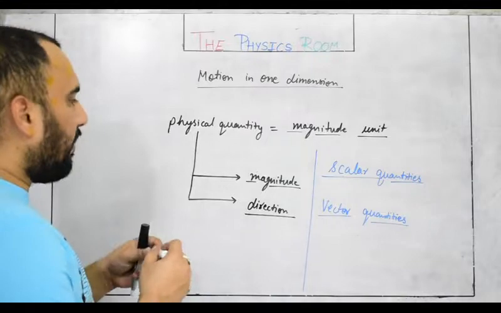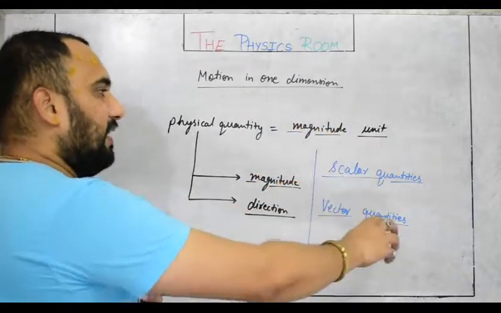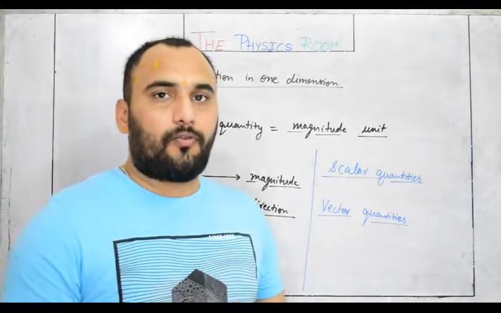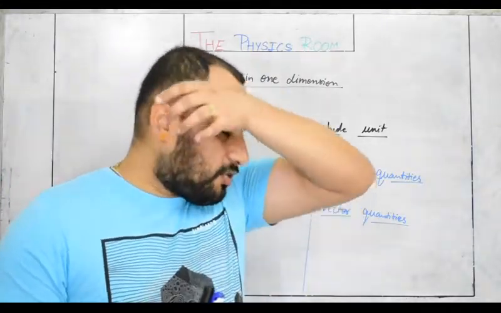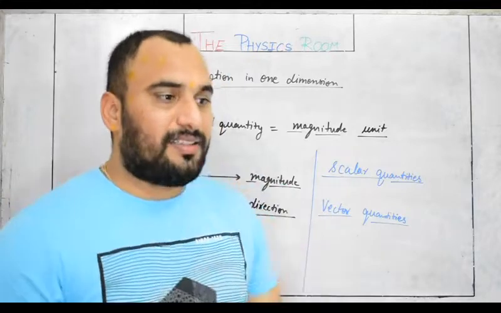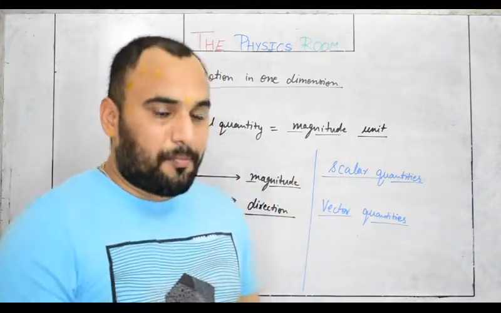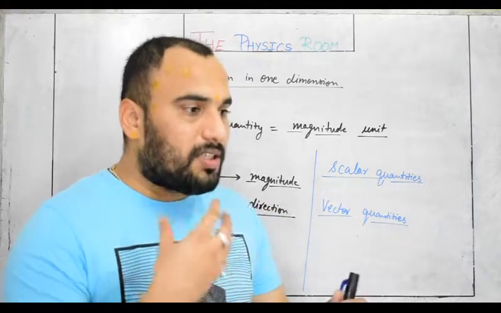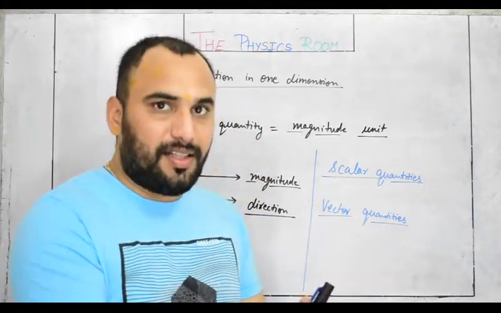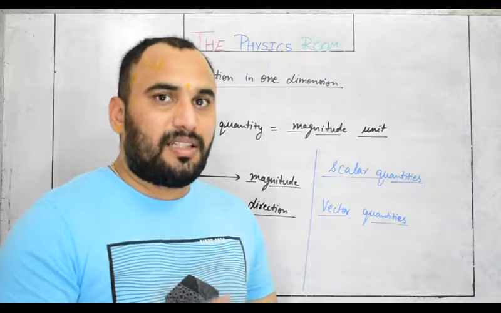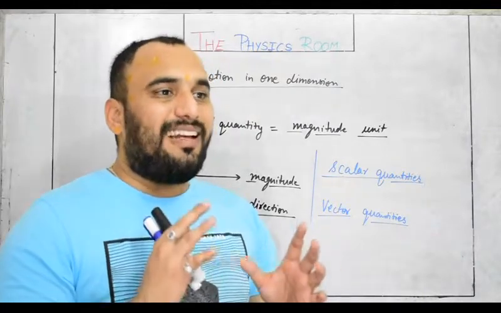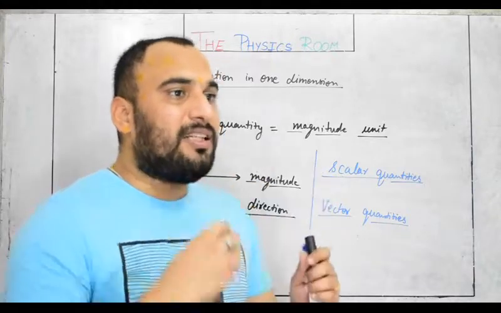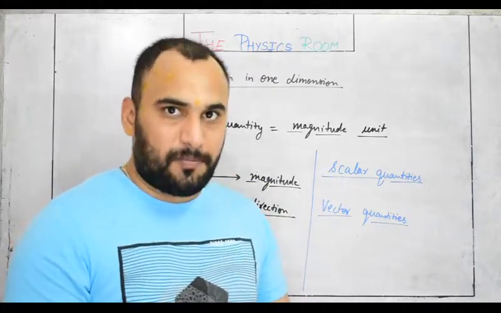A physical quantity basically consists of magnitude and unit. But what is the meaning of direction? Suppose we are talking about force. If I call a student and say, push this table with a force of 20 Newton, I am giving only the magnitude and the unit of the force, but I am not telling the direction in which to apply it.